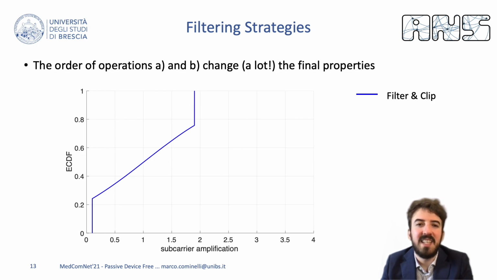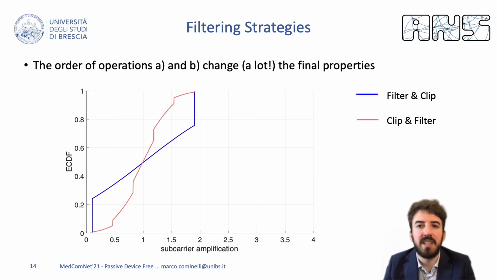Here we are plotting the ECDF of the amplification values applied to all the subcarriers using different strategies. In this case, we are first filtering the values of the pre-distortion mask with the moving average filter, and then clipping values below 0.1 or above 1.9. We recall that an amplification value of 1 means that the original amplitude of a subcarrier is not going to be altered. If we swap the filtering and the clipping operations, we get instead this interesting curve.